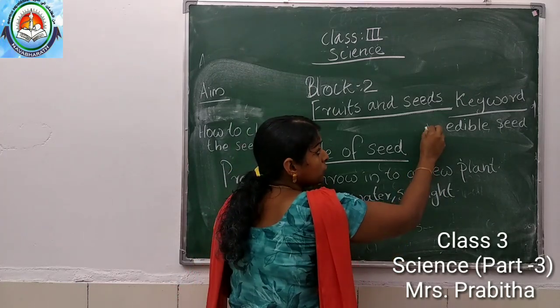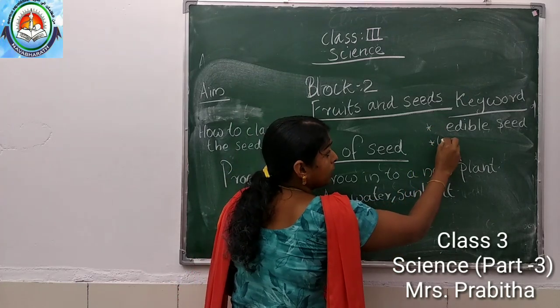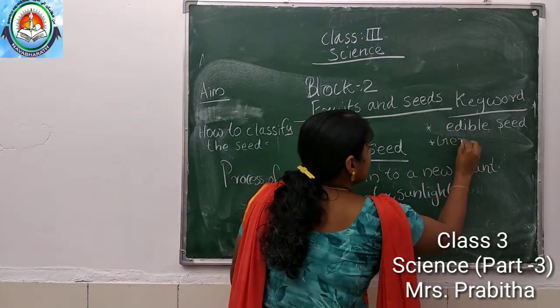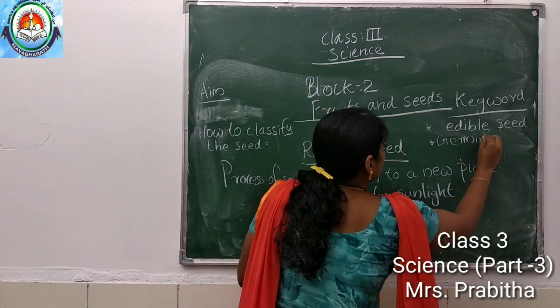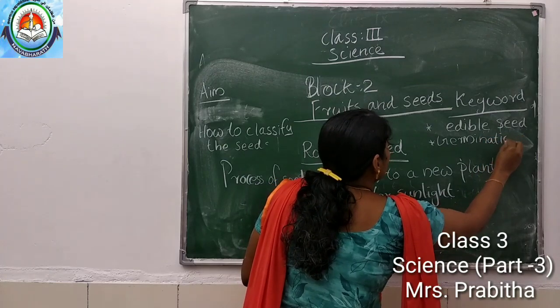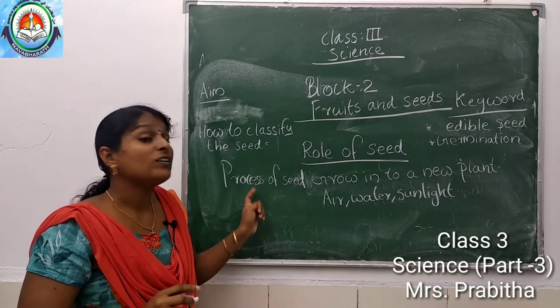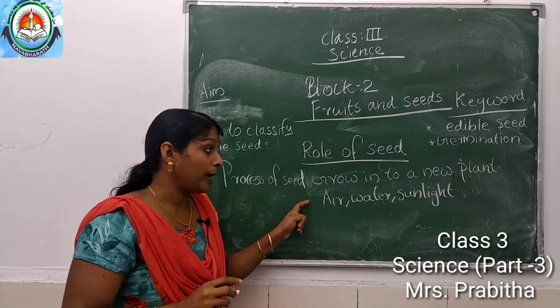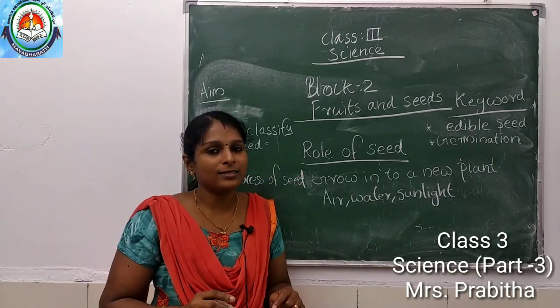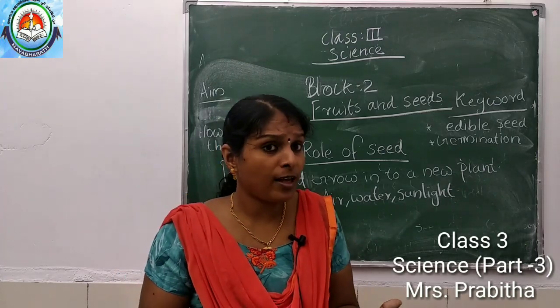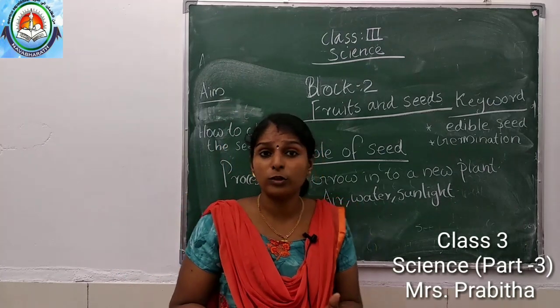Again I am going to teach you one more new word, that is germination. What is germination? The process of a seed growing into a new plant is called germination. There are some steps for germination.